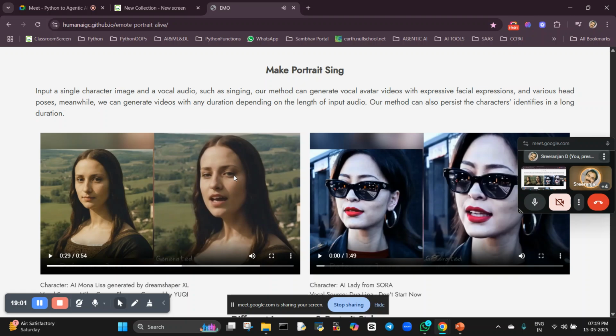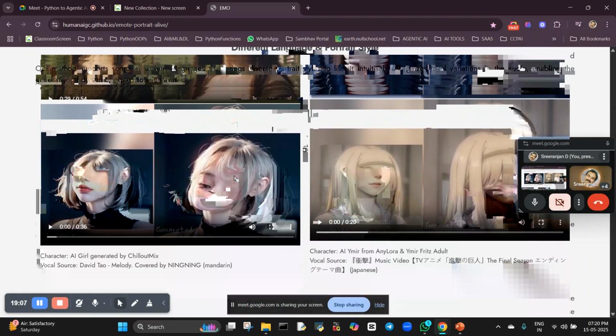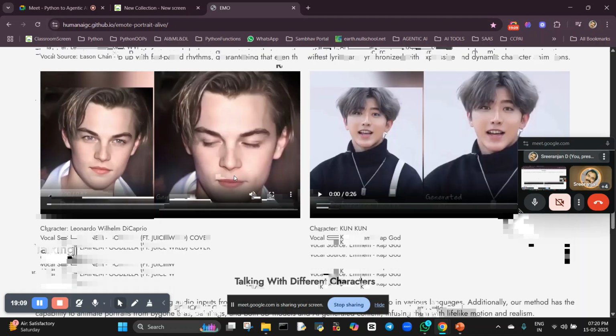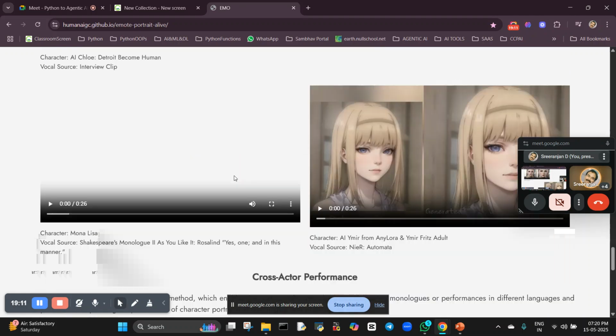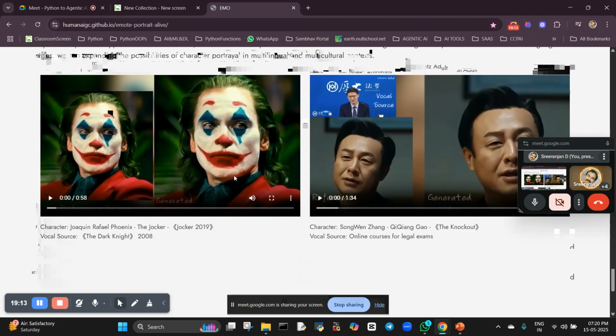So all these things are possible right now with AI tools. For that, what are the requirements to do all these kinds of things? The basic requirement is Python.